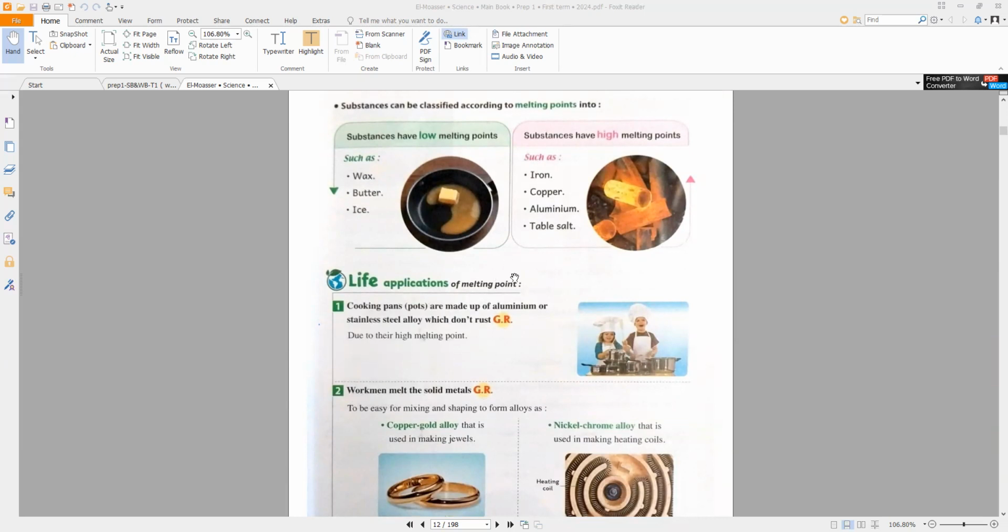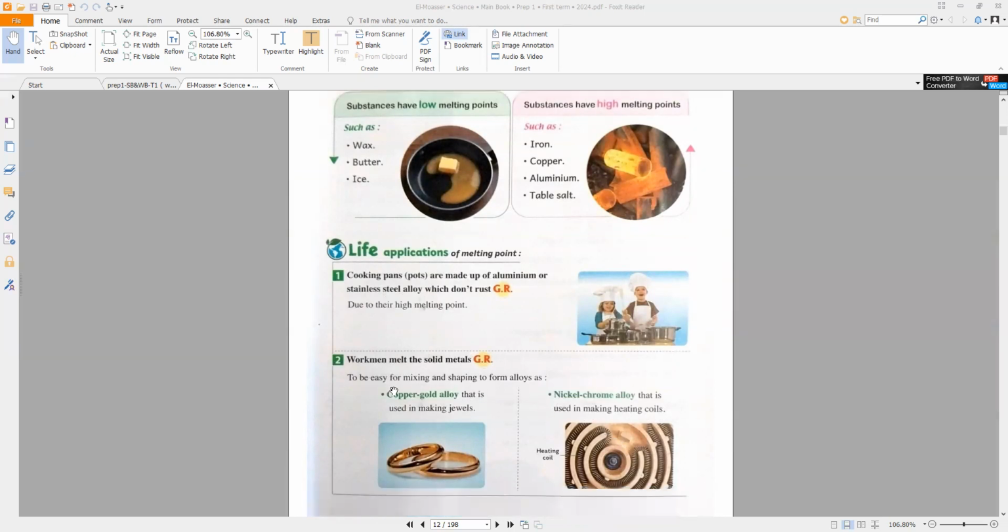Another life application of melting point: workmen melt solid metals to form alloys such as stainless steel alloy and copper gold alloy. Copper gold alloy is an alloy of copper and gold that is used in making jewelry. Another alloy, nickel chrome alloy, is used in making heating coils. So we recommend melting the solid metals to form alloys.